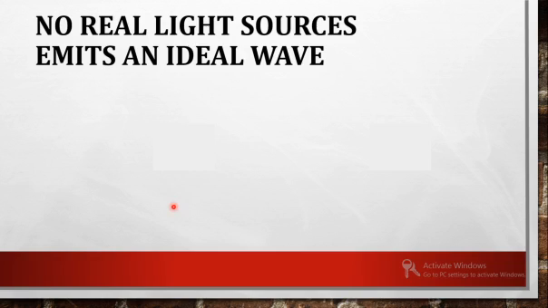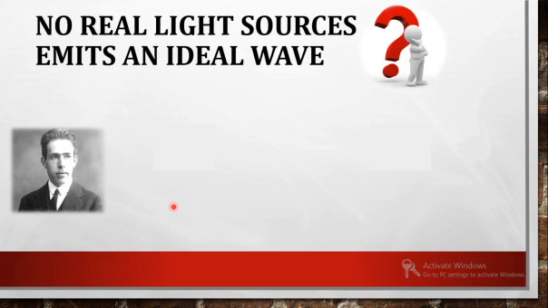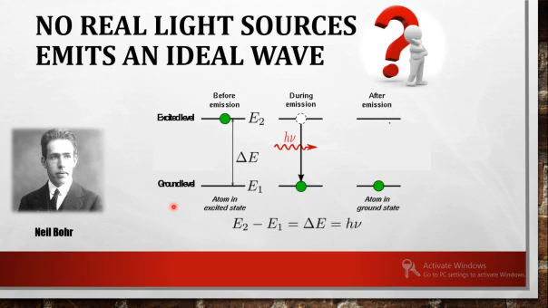So why do no light sources emit an ideal wave? What could be the reason? Any guess? For that, you have to think about how light is emitted from a light source. Do you recognize this personality? Yes, it is Niels Bohr. So Niels Bohr considered how light is emitted out of a light source or an atom.